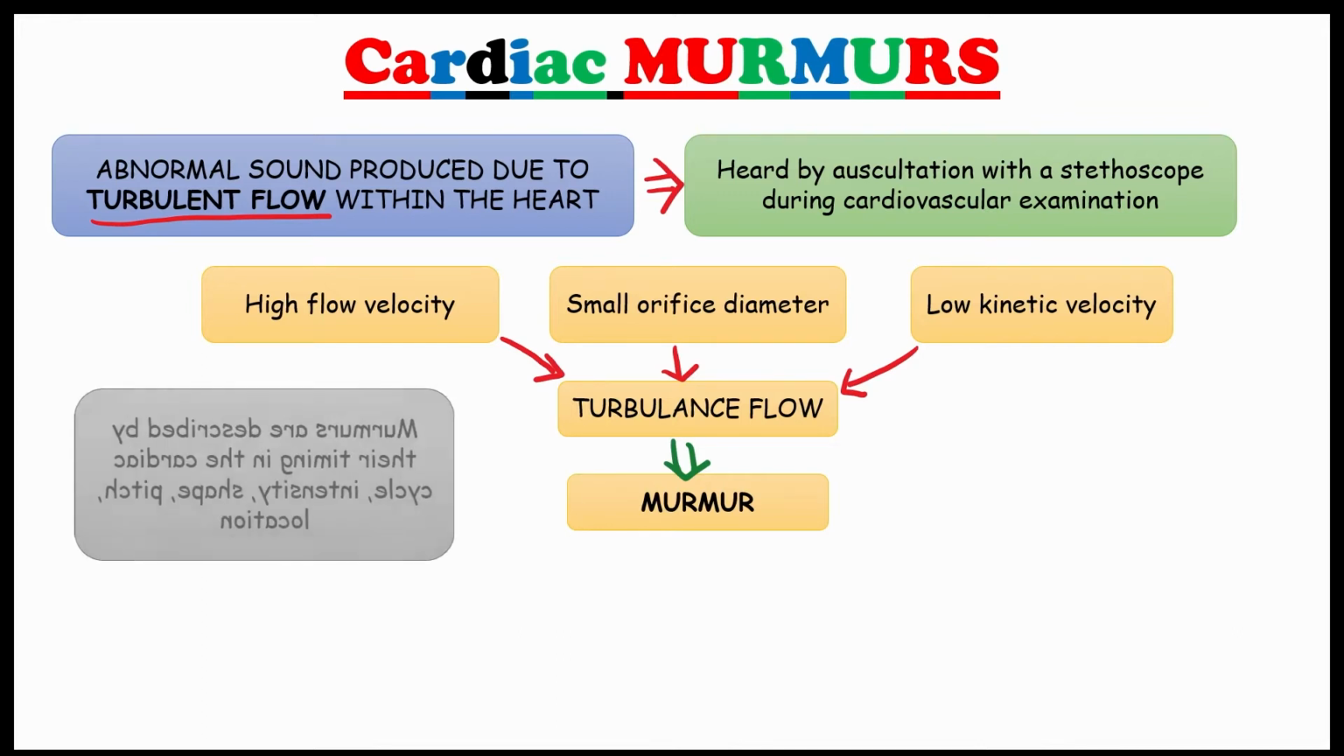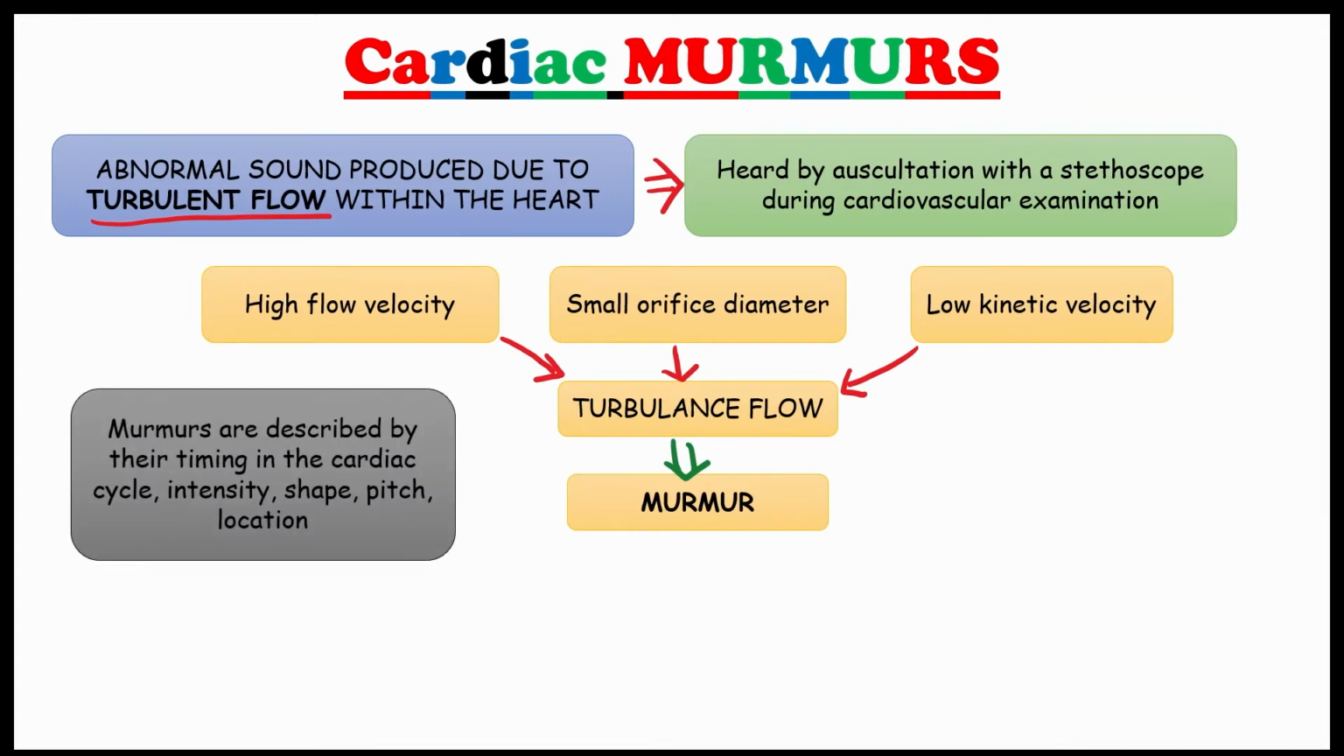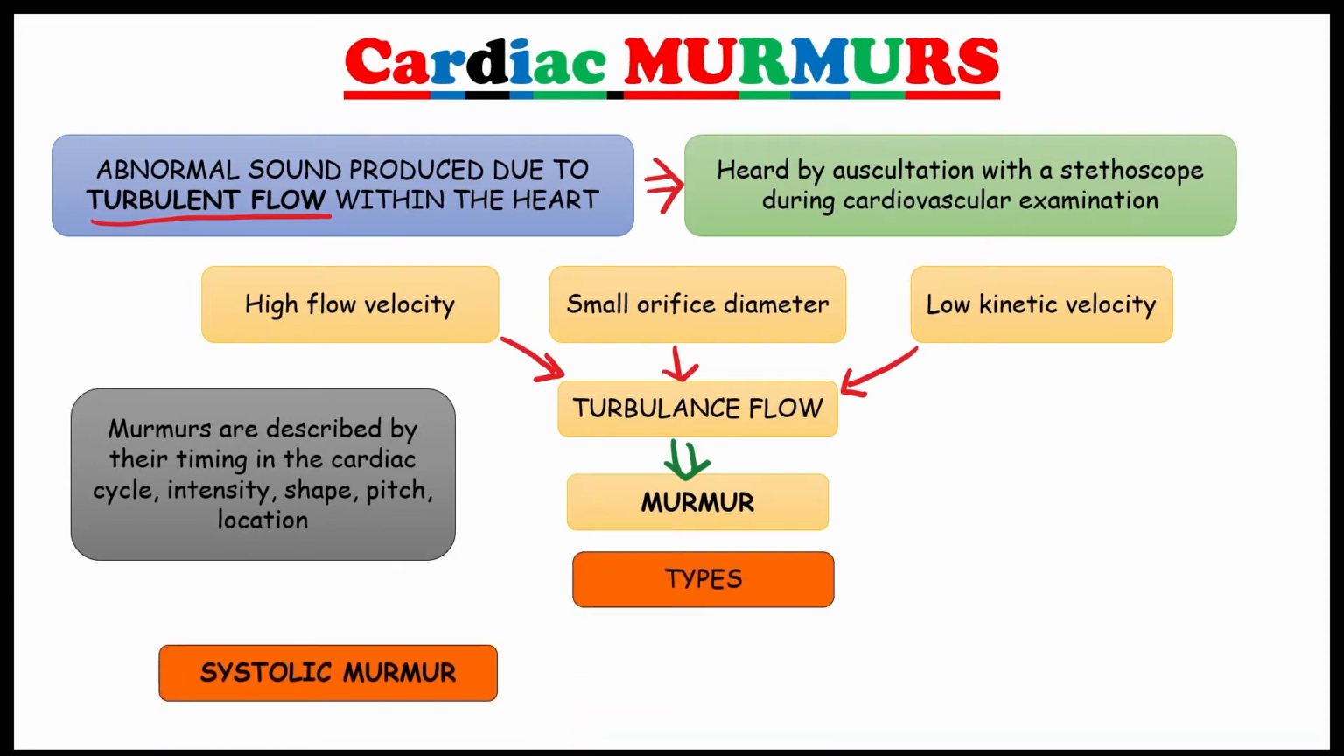Okay, what to check? We will check the length, intensity, shape, pitch and location of the murmur. Generally, there are three types of murmur. The first is systolic murmur. These murmurs are heard in systolic phase, in between S1 and S2. And the second is diastolic murmur. These murmurs are heard in diastolic phase, which means in between S2 and S1.